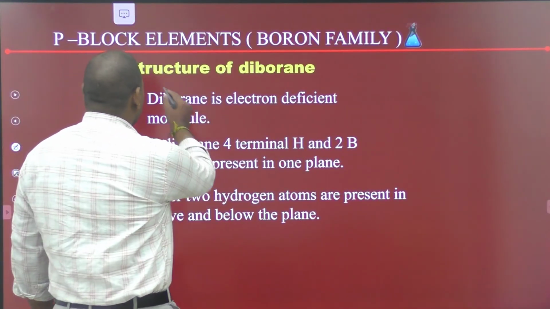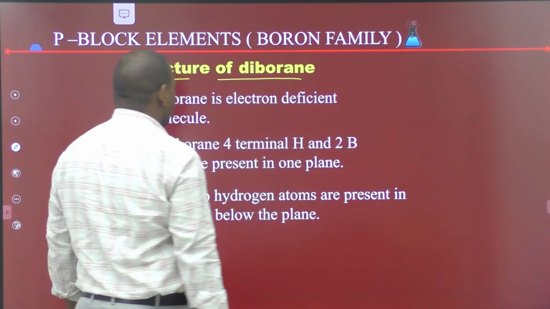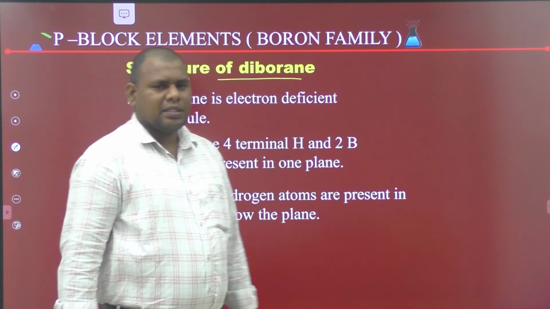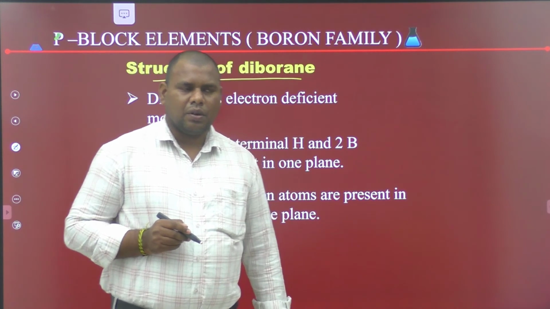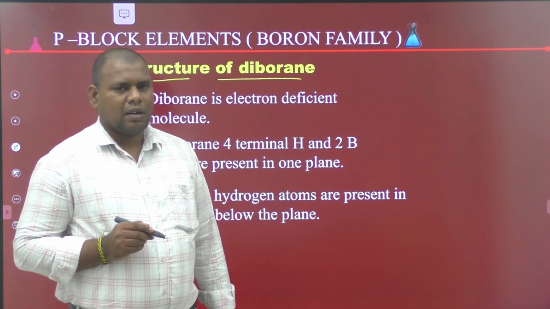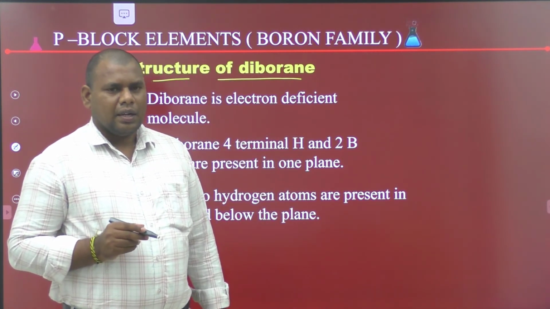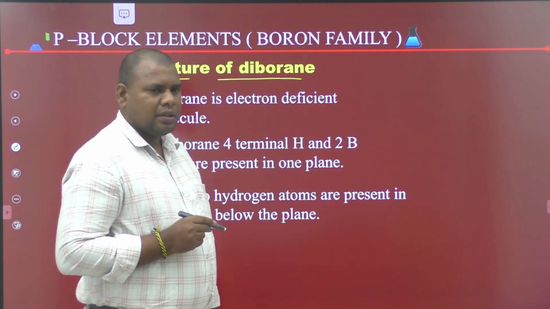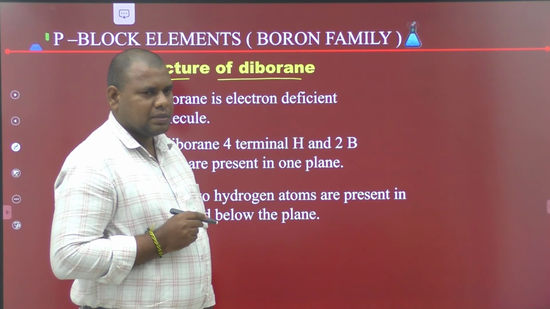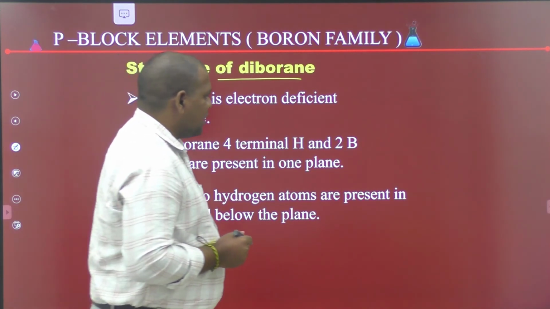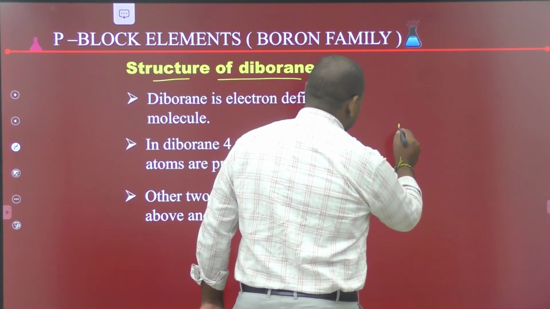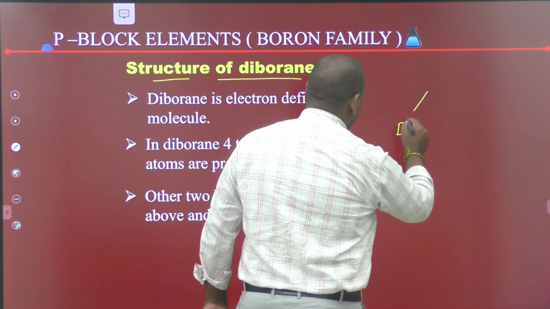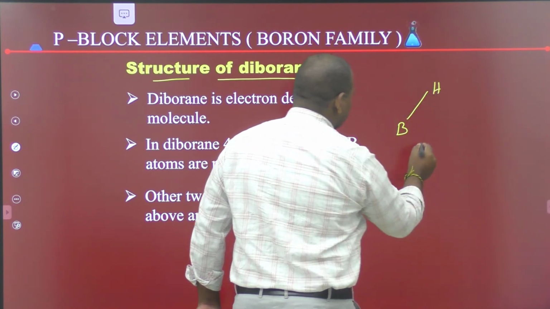Next, the structure of diborane. Diborane is an electron deficient molecule. It has 4 terminal hydrogens and 2 bridge hydrogens. The structure of diborane: boron, hydrogen,